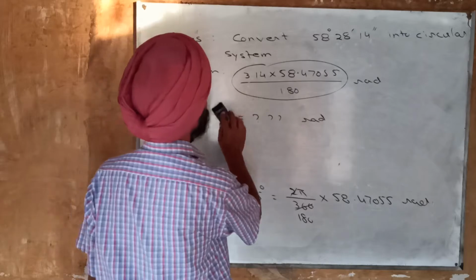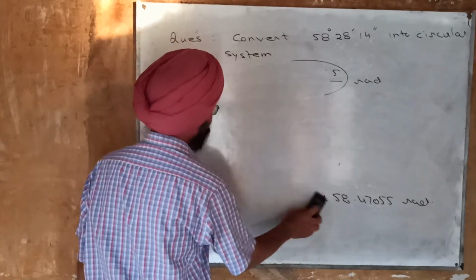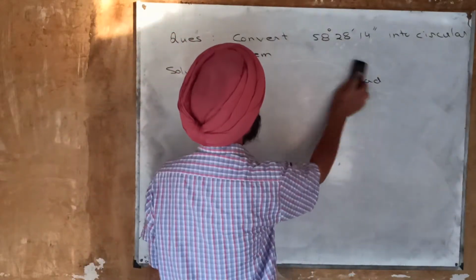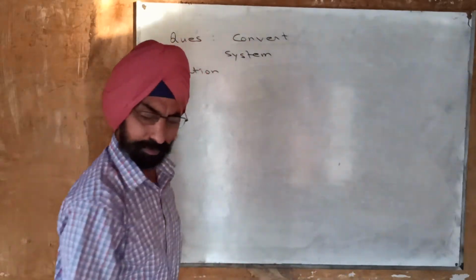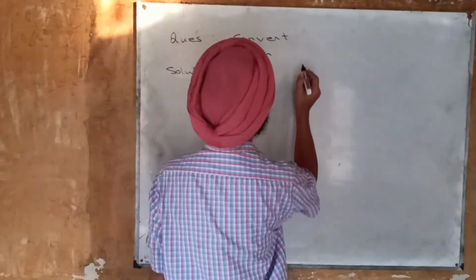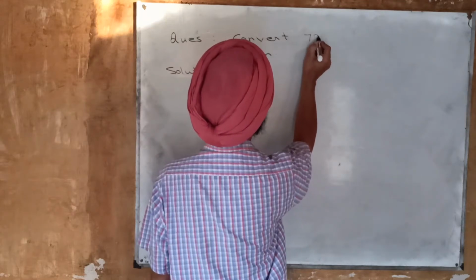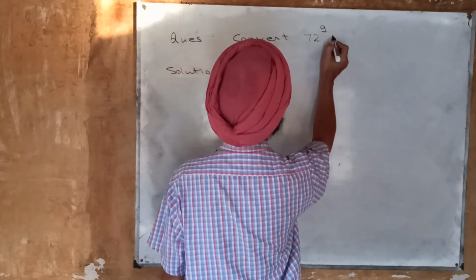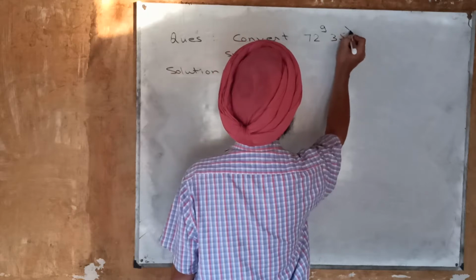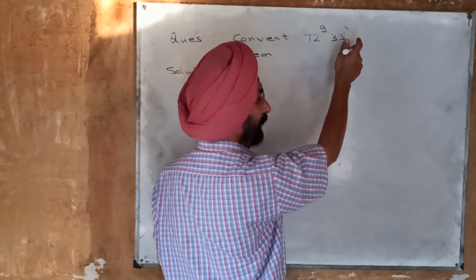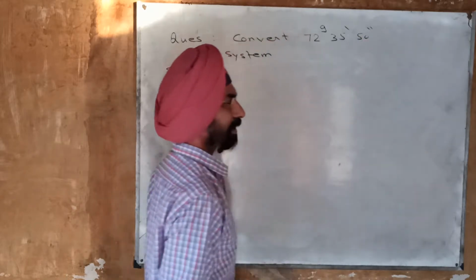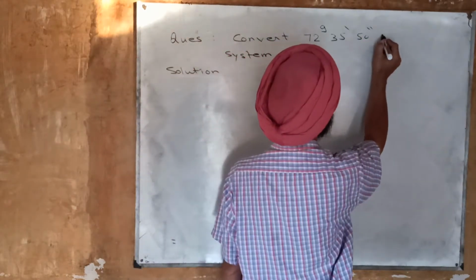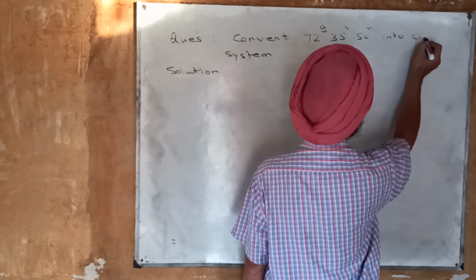Now a similar question I am taking from centesimal system into the circular system. So the question is, convert 72 grads 35 minutes, now minutes in reverse order, that is centesimal minutes, 50 seconds into circular system.